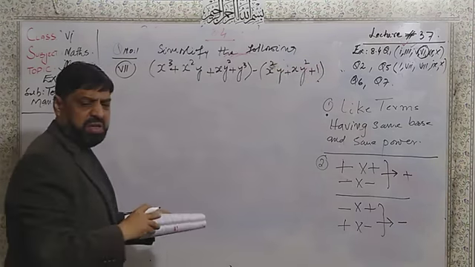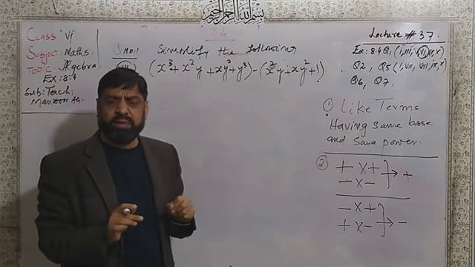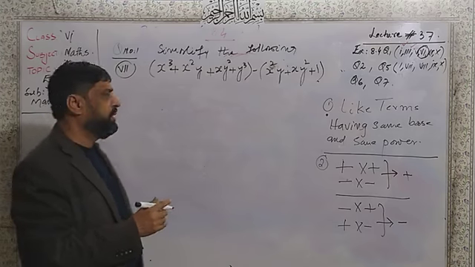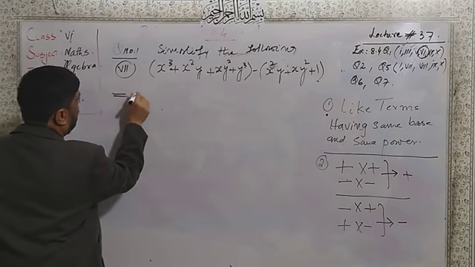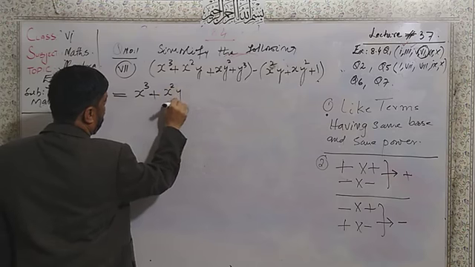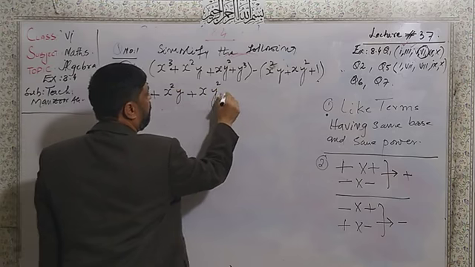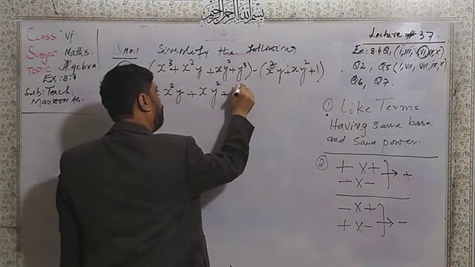This is as usual. I write the first bracket part, remove the bracket. I write here x cube plus x square y plus x y square plus y cube.